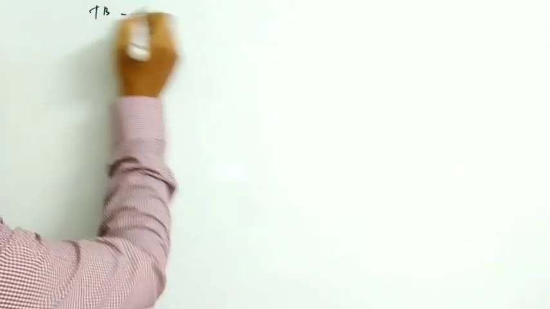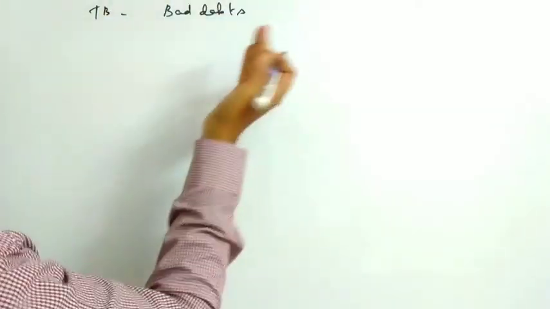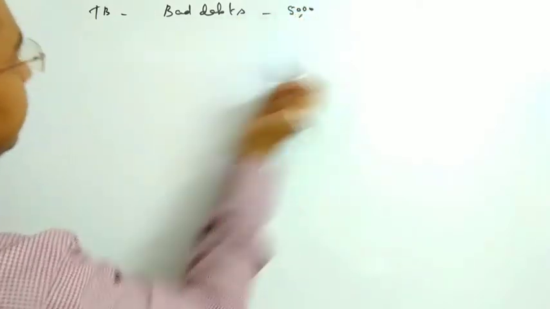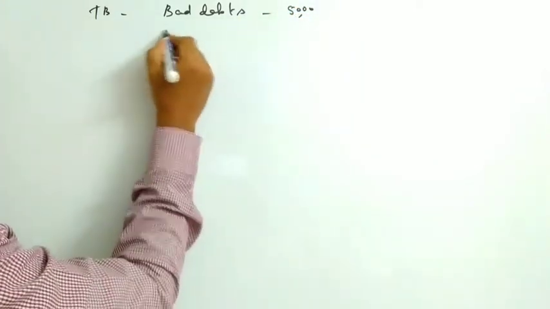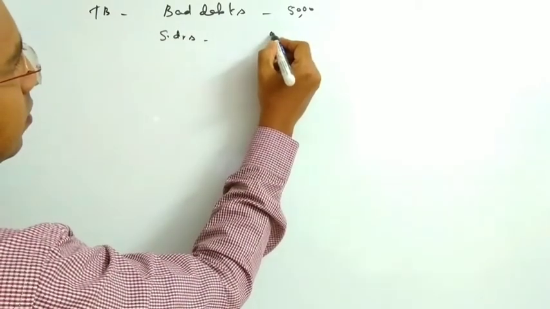So we are making the adjustment journal entry, then we are making the adjustments on the final accounts when we are preparing the final accounts. I hope you understood. Let us discuss with an example. Here we go. On the trial balance we have one bad debts, because it's old bad debts, isn't it? It is already closed. Imagine it is 5,000. Then we have sundry debtors. How much? 1 lakh.